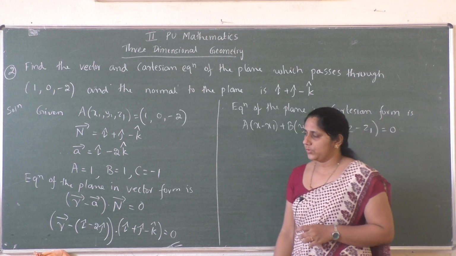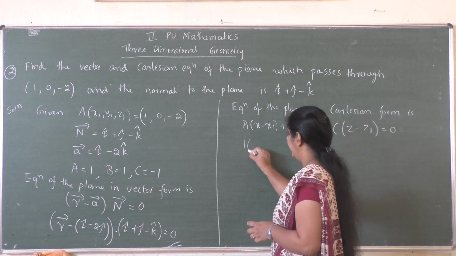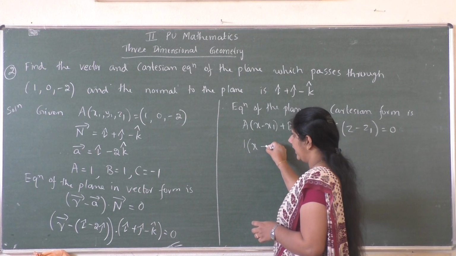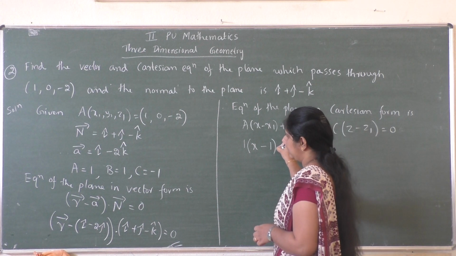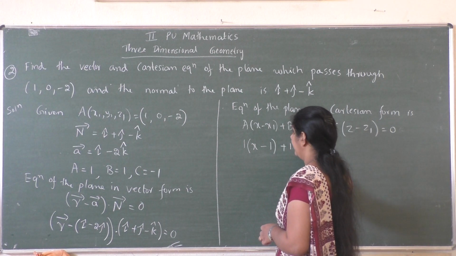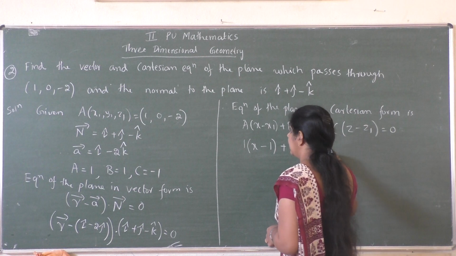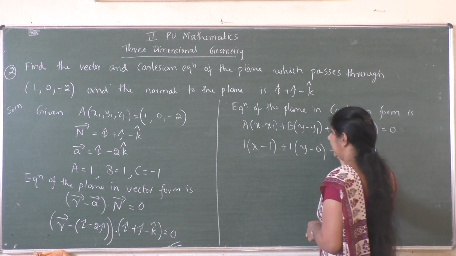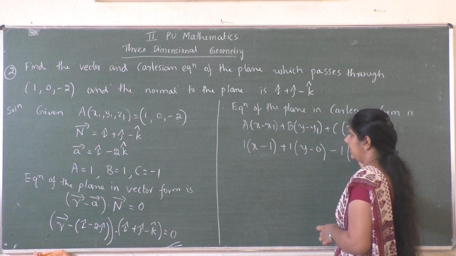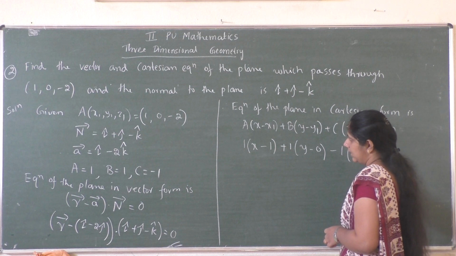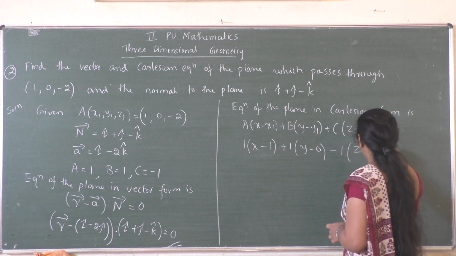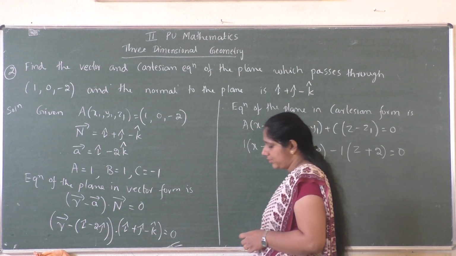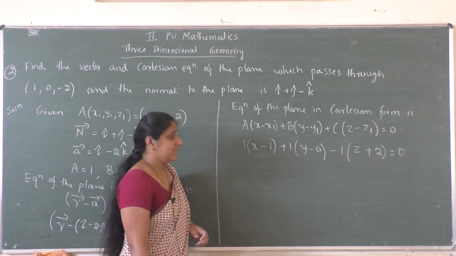Now substitute the values. What is capital A? 1 into x minus x1 is 1, plus b is 1, y minus y1 is 0, plus c is minus 1, z minus z1 is minus 2. So minus of minus 2 will be z plus 2, which is equal to 0.